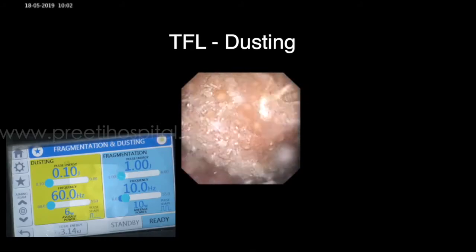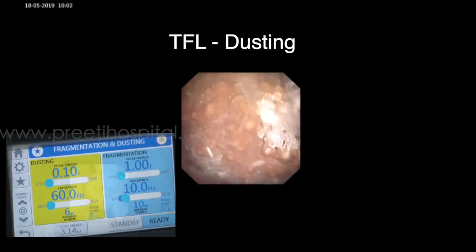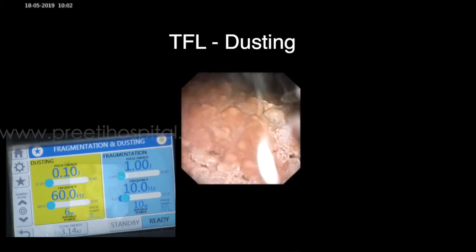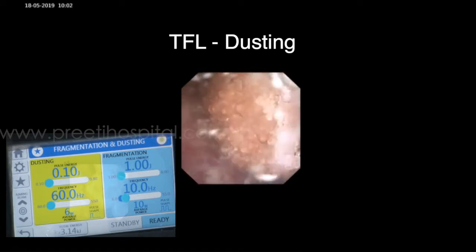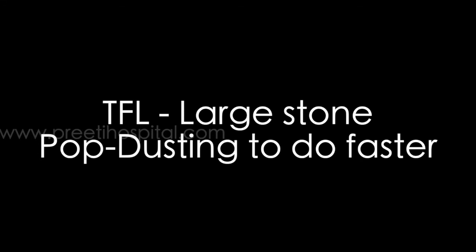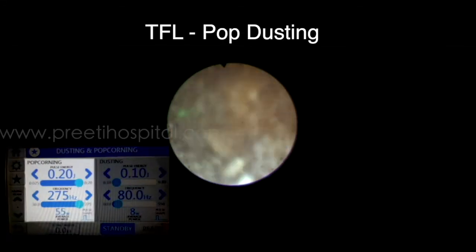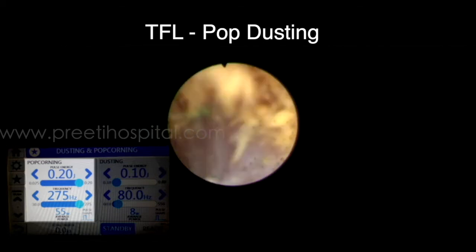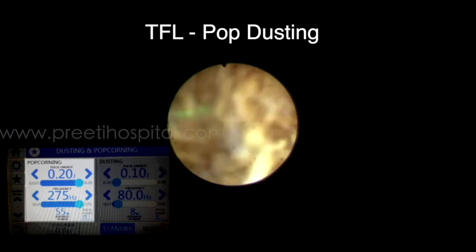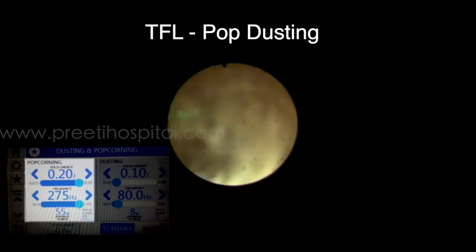Same case, one more large stone was there, calcium oxalate monohydrate. We keep dusting at 0.1 joule and 60 Hz. Why? Because 0.1 joule makes dusting a little faster. If you keep 0.2, large fragments will form. For example, here, same stone, after pushing into the kidney in the calyx, if you put 0.2 joules and 275 Hz, this is very high energy. We should keep in mind that vision should be clear, a large calyx should be there, an isolated calyx should be there, and in between you have to stop it.